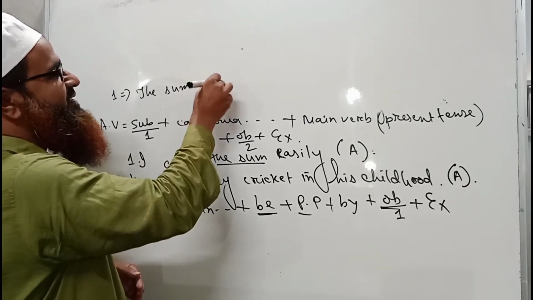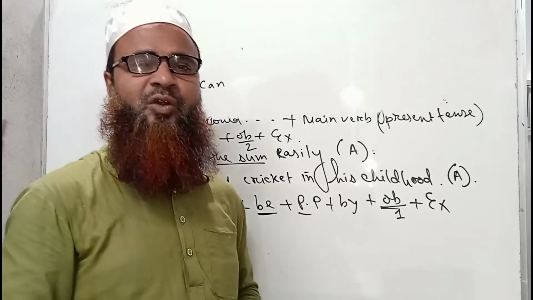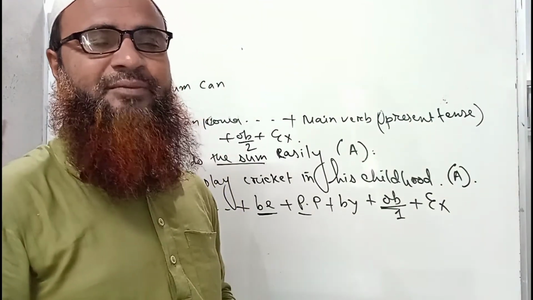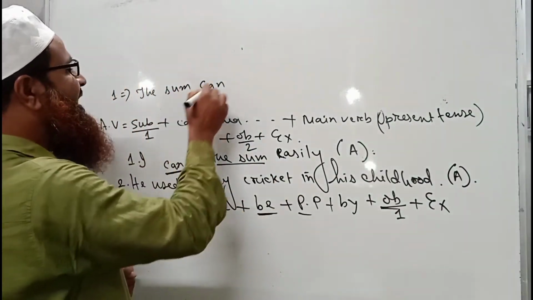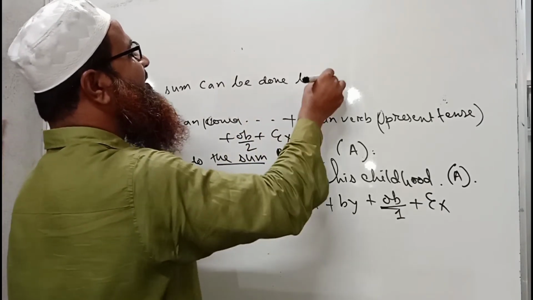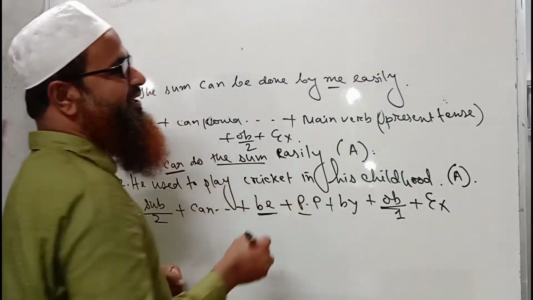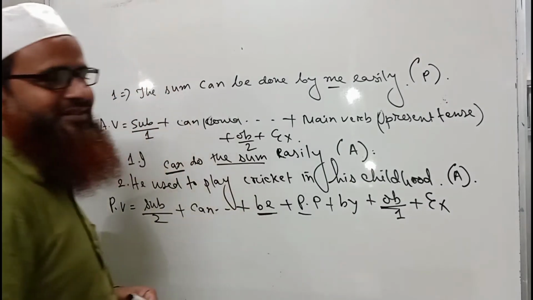We can never change this. Always remember that there will be no change of the model when we change a sentence having these models into passive. So the sum can be done by me easily. There is I and it has become me here in its object form. This is the sentence of passive voice.